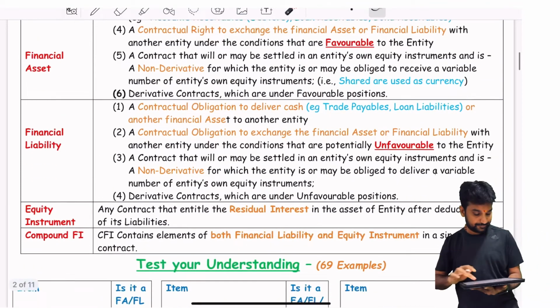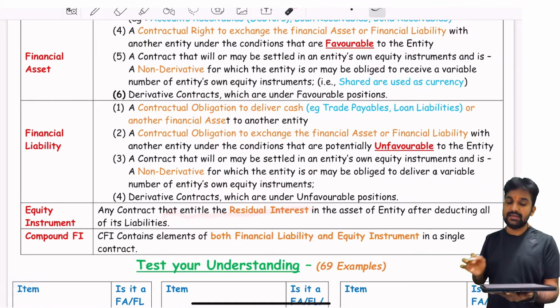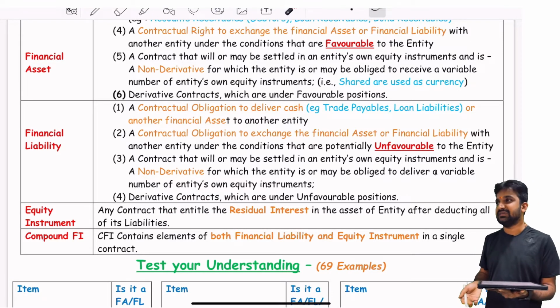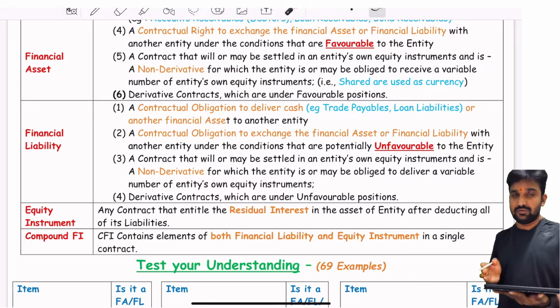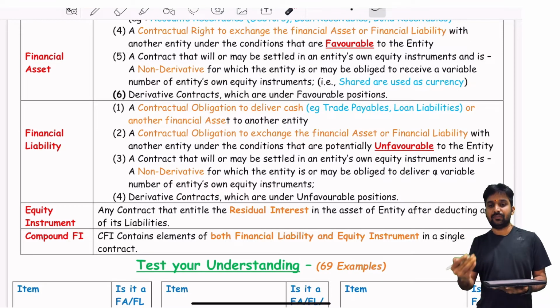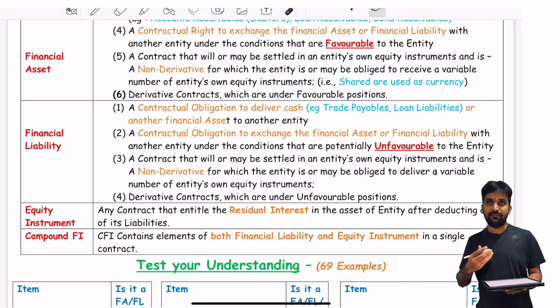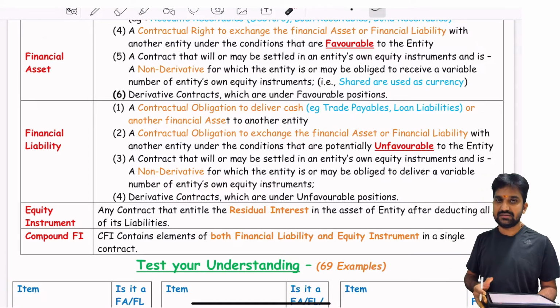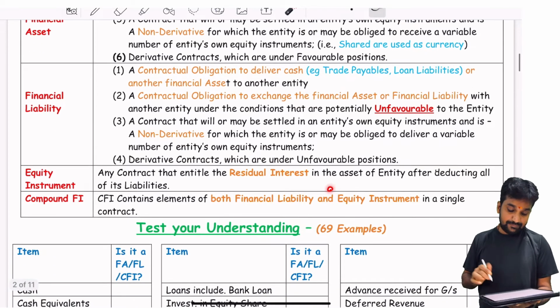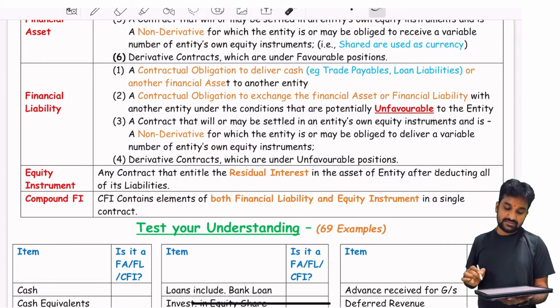And then the equity instrument, any contract that is having a residual interest. What do you mean by residual interest? After everything is left out, for instance, if a company is into liquidation, then all the proceeds from selling the property will first be utilized to pay off all the liabilities. So if there is any residual part left out, and a person is getting a portion of only that residual interest, then we can say that he is holding an equity instrument in the assets of the entity after deducting all its liabilities.